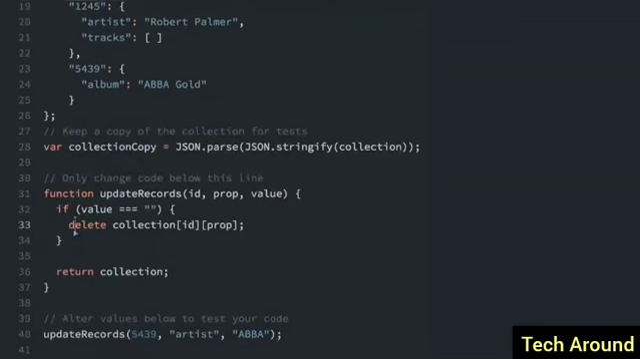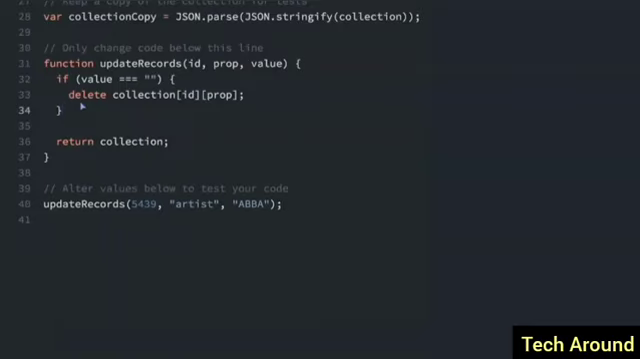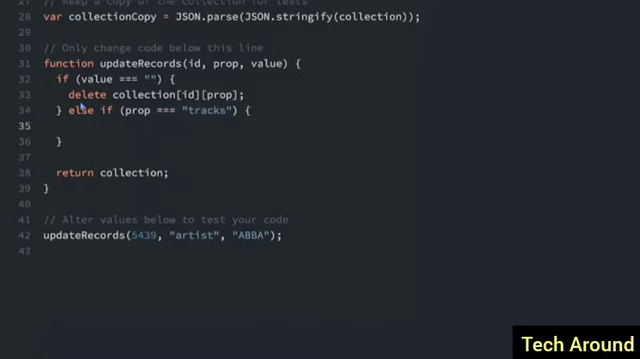Okay, the next condition we have to look for is if the property is tracks, because for most properties, we're just going to override that property with the value passed into the function. But if the property is tracks, we are going to push onto the end of the array. So let's do an else if prop equals tracks, then we just have to push onto the end of the array. So there's also another condition here, which is if the tracks property is empty. If the tracks property is empty, we need to create it. Here's a fancy way to do that.